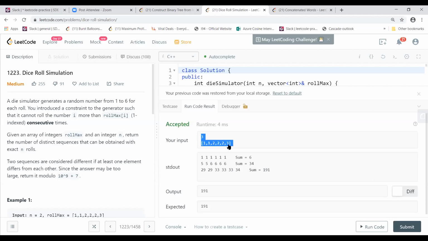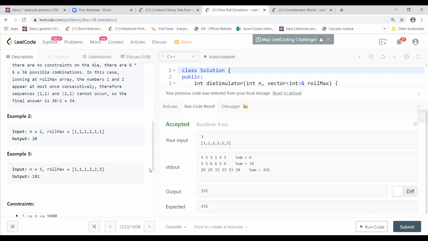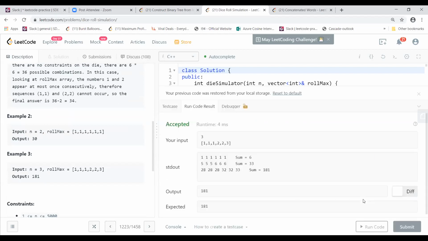Santosh, your example is the same as example 3, right? Your input is the same as example 3, but the output is not the same. Here triple one is there; there only a double one is. Then I can change this also. I thought you got the same example. I was also making some changes there. So if it is 3 ones, then these will be 28, 28, 28, and then you will have 32, 32, and 32. So it will be 181 there.